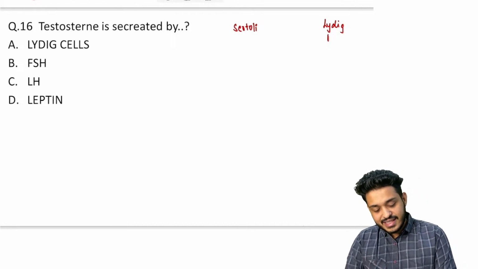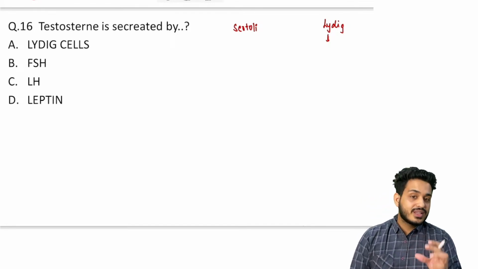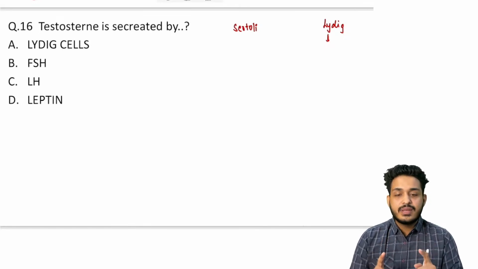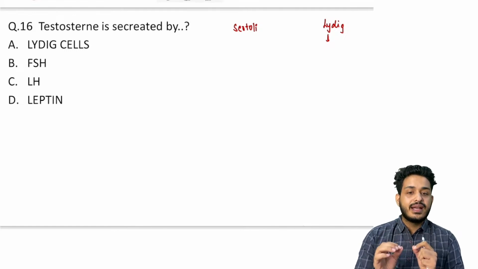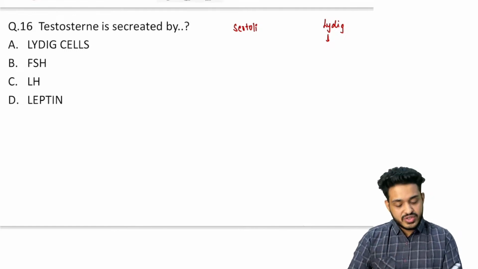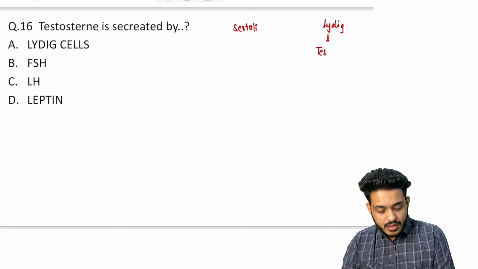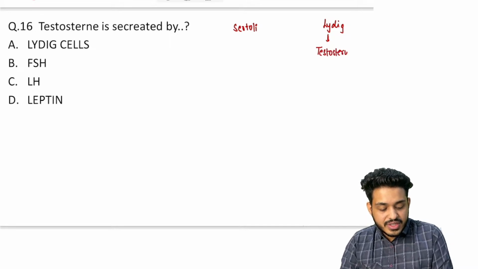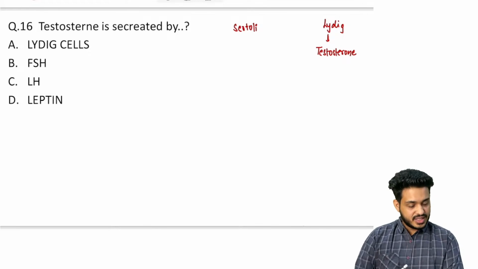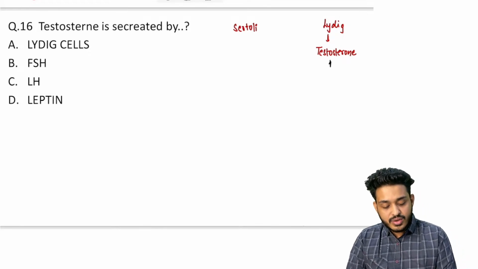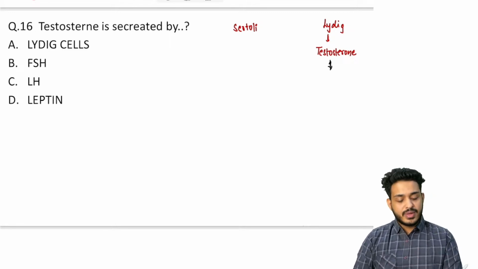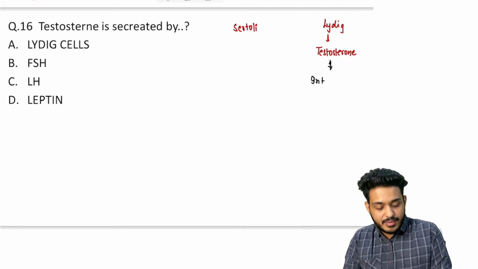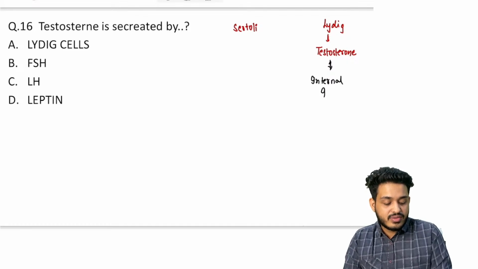What are these Leydig cells going to do? Remember, whenever there is formation of testes, the testes will be having two things. First is your Leydig cell, second one is your Sertoli cell. This Leydig cell is responsible for the production of what? Testosterone. Under the influence of LH, it is going to make testosterone. And now this testosterone, if I talk about a baby, is going to make what? Internal genitalia. Remember, the internal genitalia of a person is concerned with the testosterone.